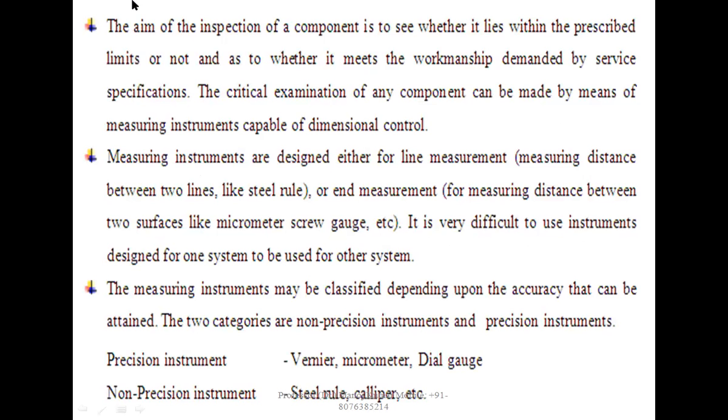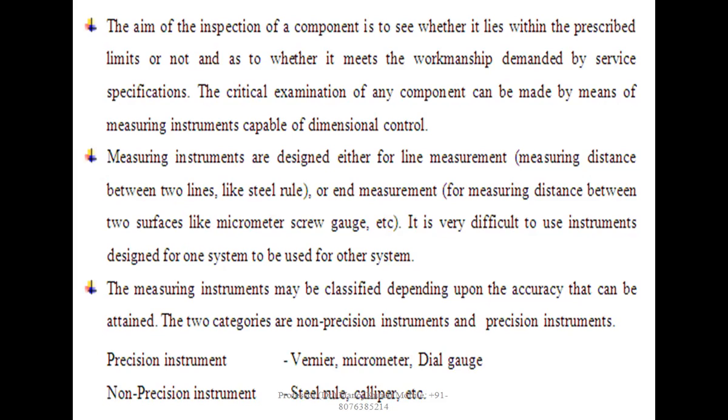The aim of the inspection of a component is to see whether it lies within the prescribed limits or not, whether it meets the workmanship demanded by the service specification. The critical examination of any component can be made by means of measuring instruments capable of dimensional control. Measuring instruments are designed either for line measurement, measuring distance between two lines like a steel rule, or end measurement, for measuring distance between two surfaces like a micrometer screw gauge, etc. It is very difficult to use an instrument designed for one system for the other system.